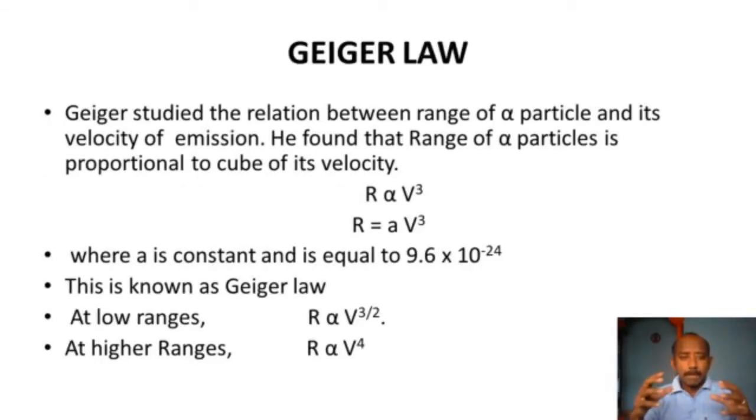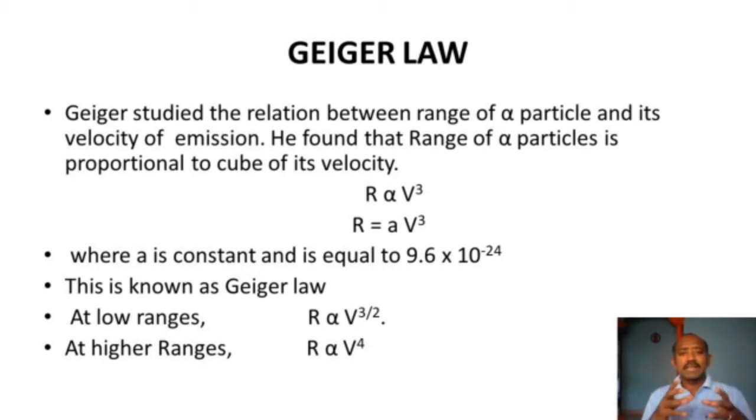What is Geiger's law? Geiger studied the relation between the range of the alpha particle and the velocity of its emission. Here the velocity of the emissions varies from 1.4 to 1.92 into 10 to the power of 7 meters per second. We already studied about that. And the range is found to be very small, in the order of 10 to the power of minus 3 millimeter only. So it can ionize the gas.